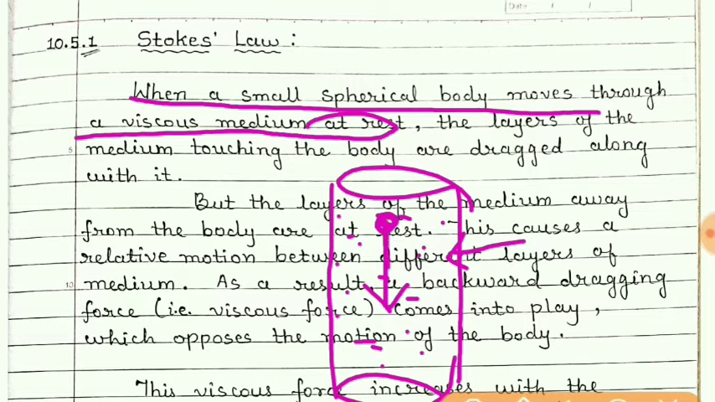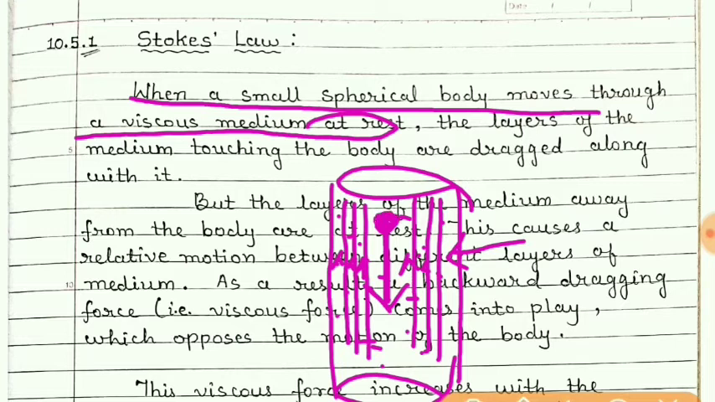This object is moving in the downward direction. So we can take the streamlines of this fluid vertical. So if the object is moving in the downward direction, then relative to this object, we can consider the streamlines are in the upward direction. So even in this case, what will happen? The motion of this sphere is opposed by the fluid.